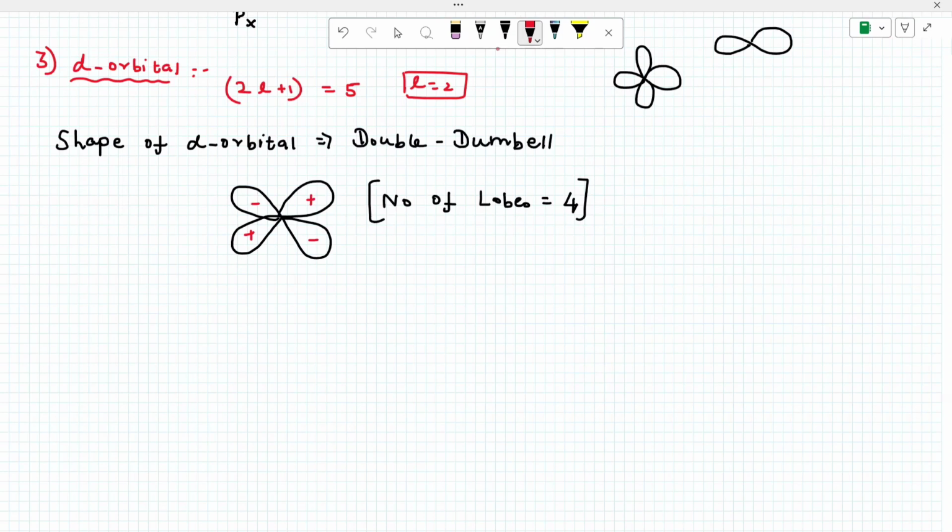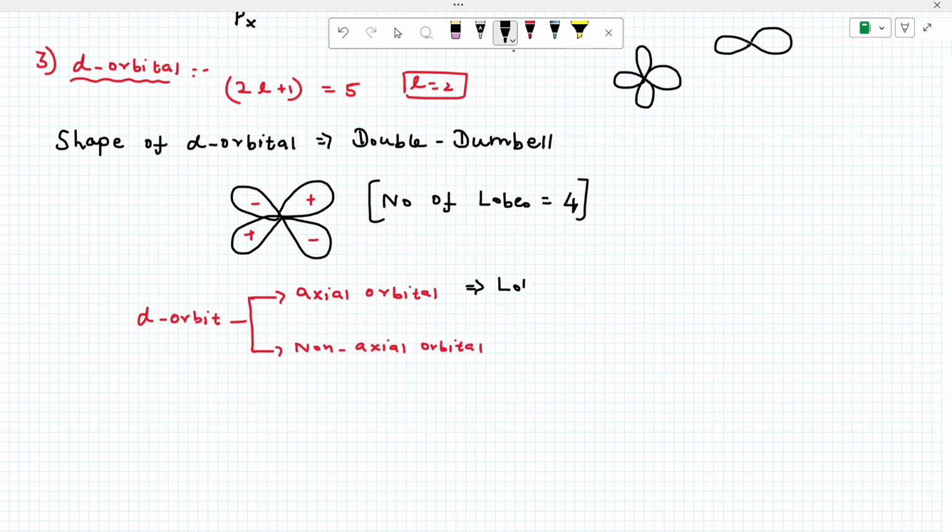Now see, listen, there are two sets of d orbitals. Remember, we classify d orbitals into two types. One is called axial orbital, and the other set we call non-axial orbitals. In axial orbitals, the lobes are present on the axis.